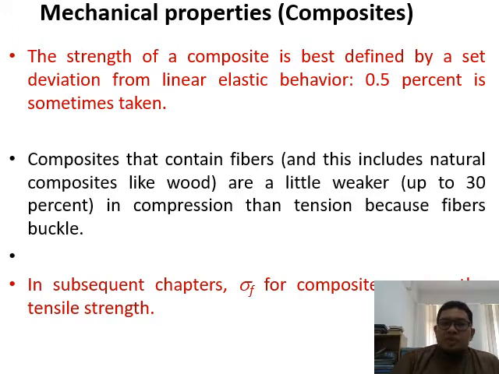The composite that contains fiber, which includes natural composite like wood, is up to 30% weaker in compression compared to tension because fibers buckle inside the matrix. So in subsequent chapters, sigma F, which is the fracture stress or fracture strength for the composites, means the tensile strength.